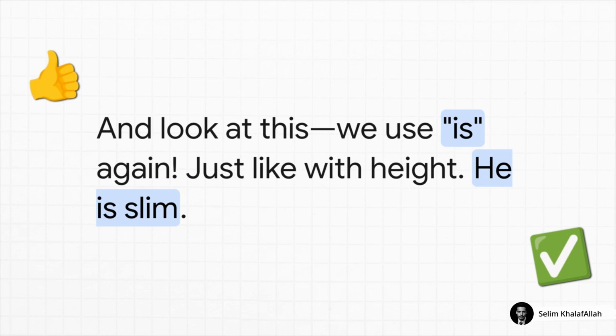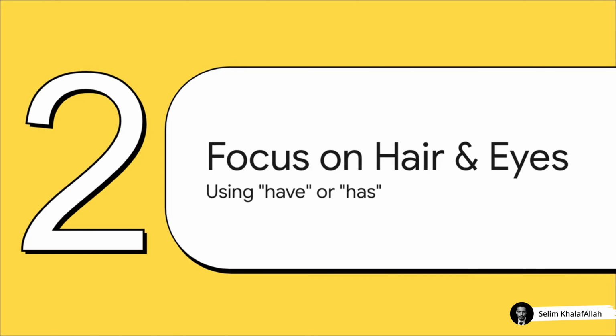When you talk about height and build, you use the verb to be. He is tall. She is slim. Got it? Simple. Okay, we've got the basics down. Now, let's add some more detail to our description. We're going to focus on two really important features: hair and eyes. But listen up, because for this, we need a brand new verb. We're not using is anymore.